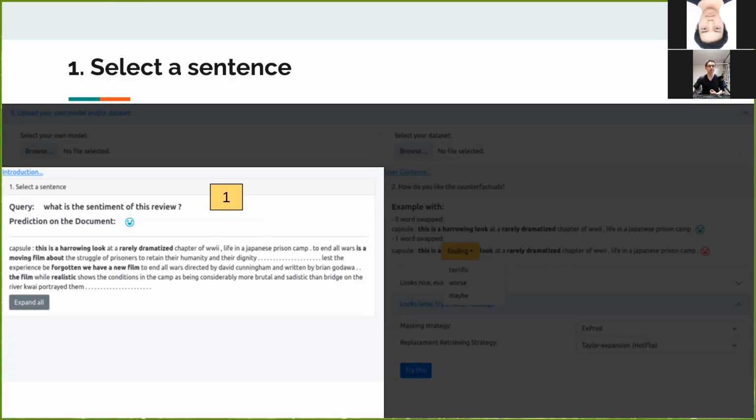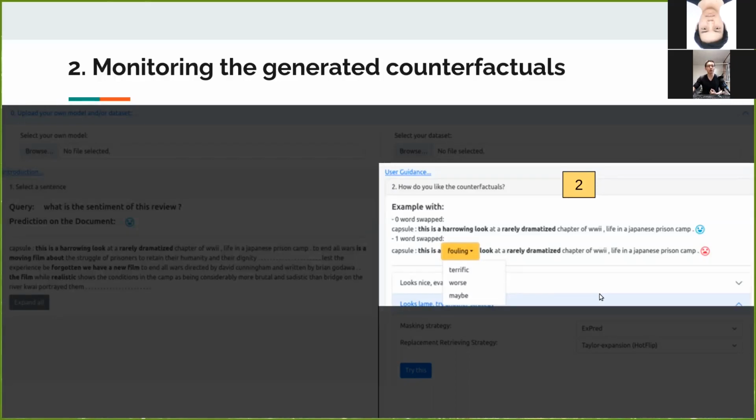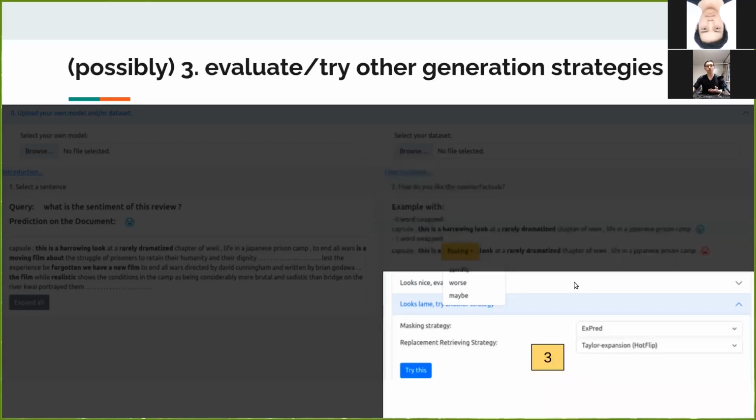Then the user can evaluate the counterfactual generated with the default mask attribution replacement strategy at area 2. It is also possible to intervene in the word selection by specifying the word replacement in this area. She can then decide whether to evaluate and save this generation or try another word masking replacement strategy. The user can also customize her own word masking until an ideal counterfactual is found.